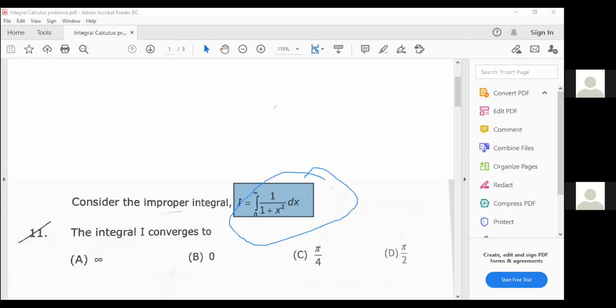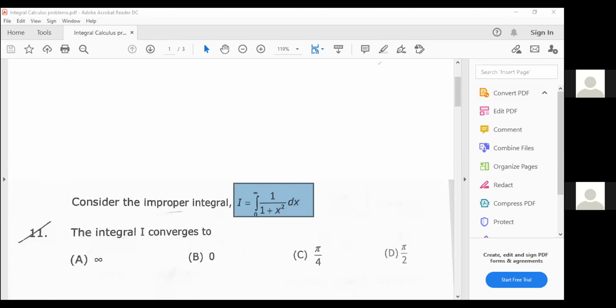Now tell me the formula: what is the integration of 1 by 1 plus x square? Anybody? What is the integration formula? Anybody knows the formula?